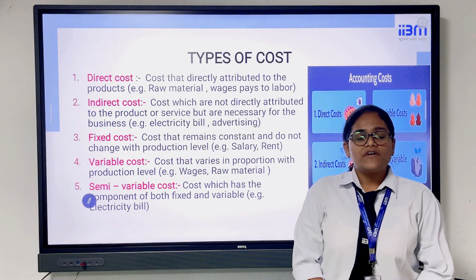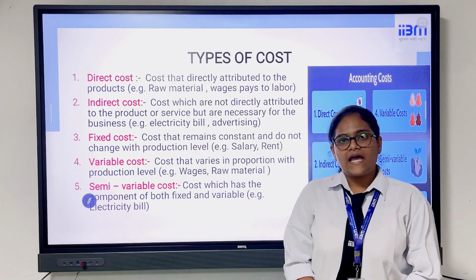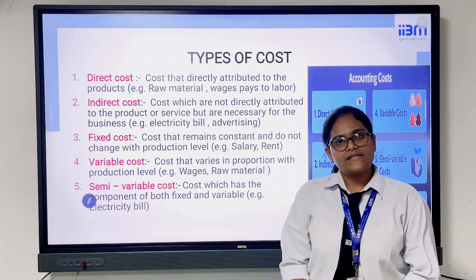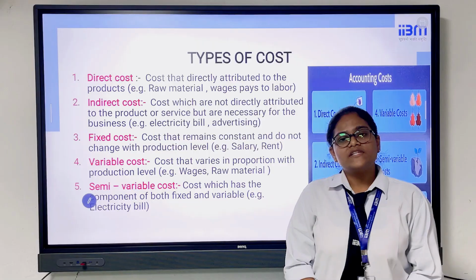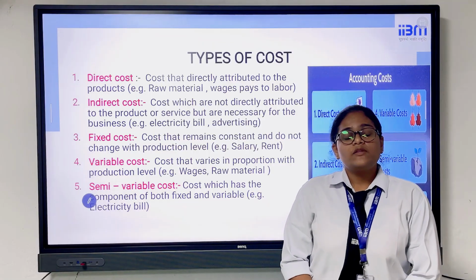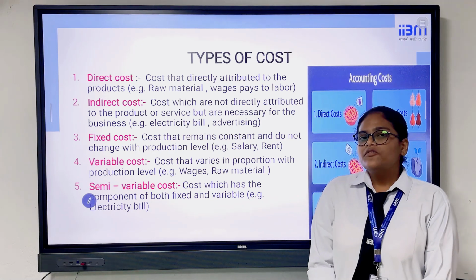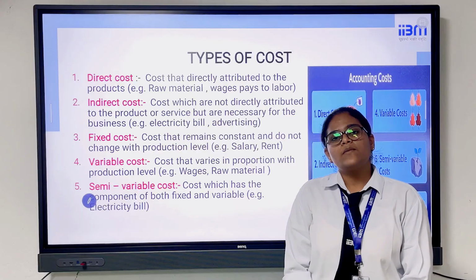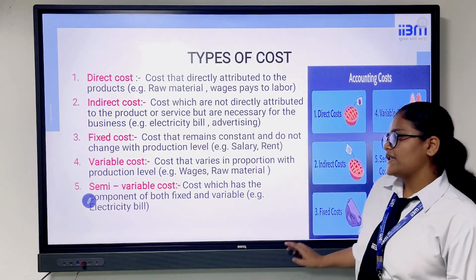Third we have fixed cost, which remains constant and does not change with the production level, like salary, rent, etc. Fourth we have variable cost, which varies in proportion with the production level, like wages of labor. And last we have semi-variable cost, which contains both components of fixed and variable cost.